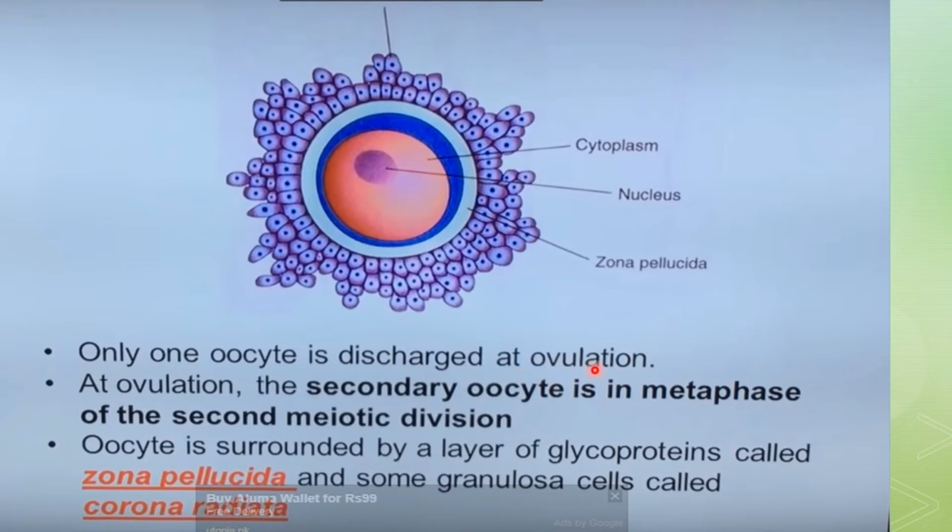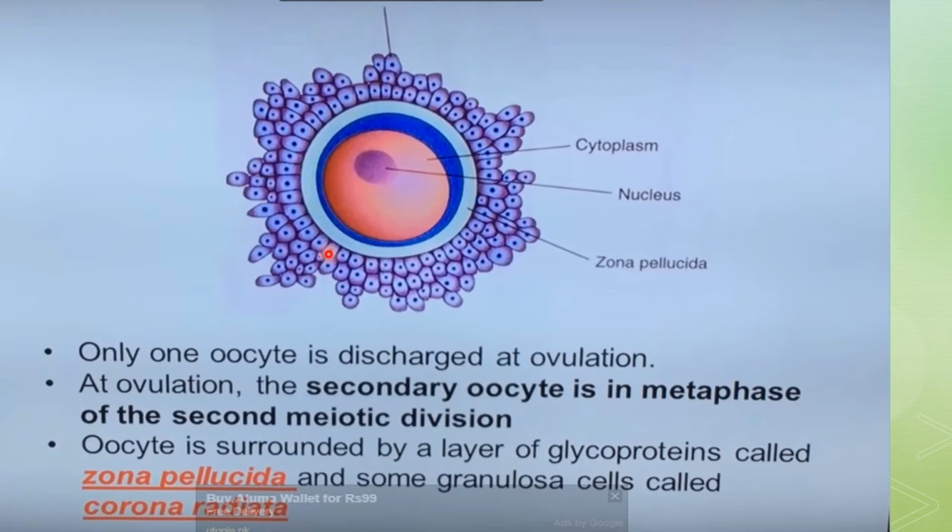This process will be termed as ovulation, and we will see that along with the secondary oocyte having its own nucleus, its cytoplasm, there will be the cell membrane, and after that there will be a glycoprotein layer which is called as zona pellucida. Some of the follicular cells which are attached to the outer coat of the zona pellucida, they will be released during the process of ovulation, and this thick coat is tightly adherent to this secondary oocyte.